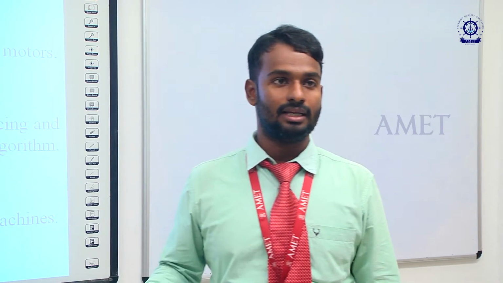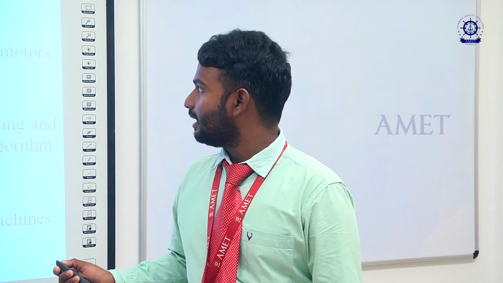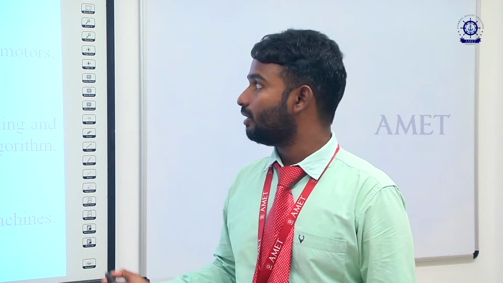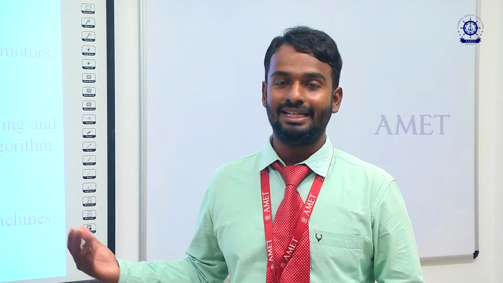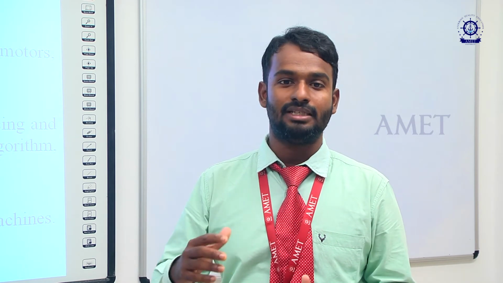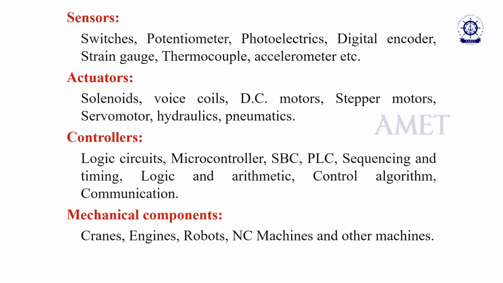What are all the sensors I can use to give the input? A switch is also one type of sensor, by which we can give only two inputs, either on or off. Likewise, there are potentiometers, photoelectronics, digital encoders, and strain gauges. Strain gauges mean that if I give any sort of deformation, I can easily obtain the output as mechanical deformation, or otherwise I can get the electrical deformation.